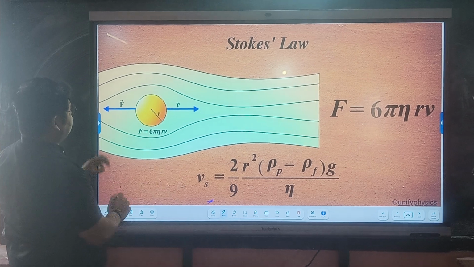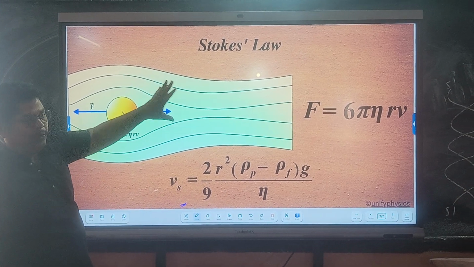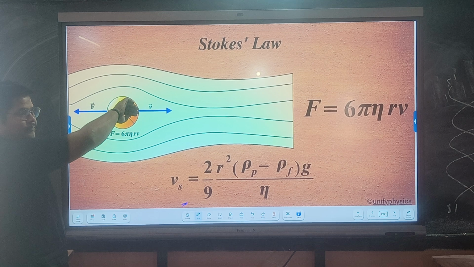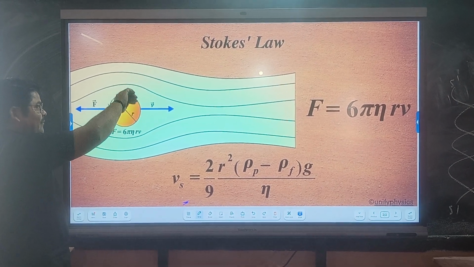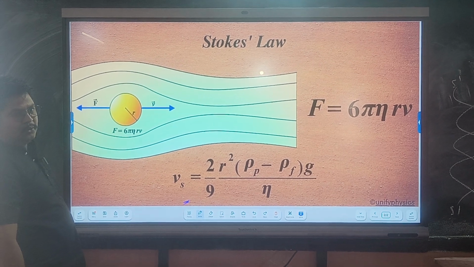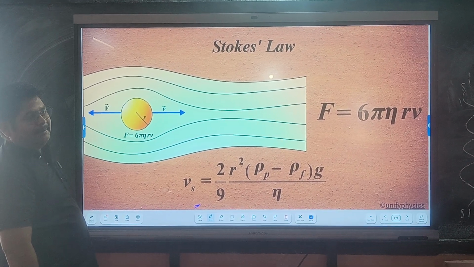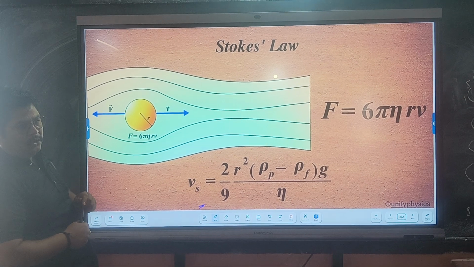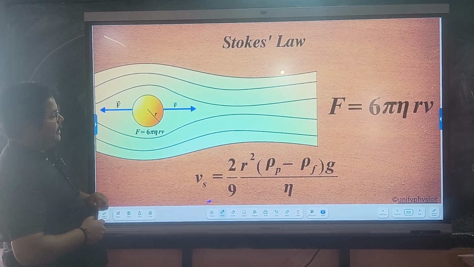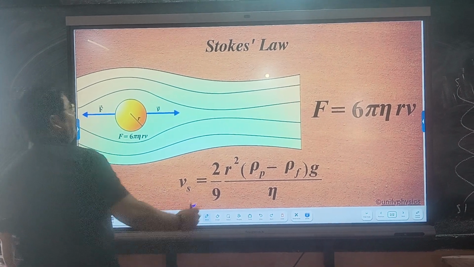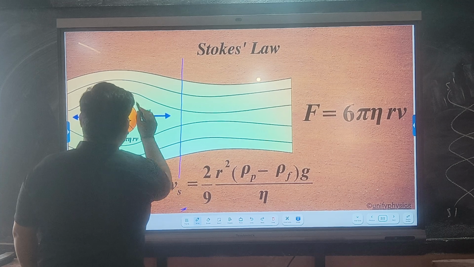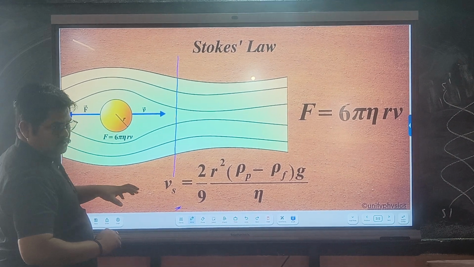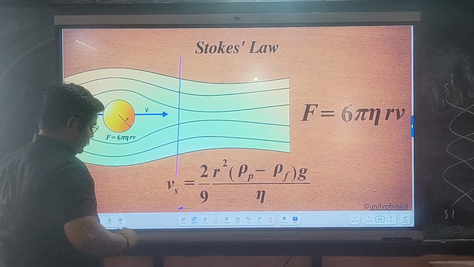So कहने का मतलब, according to जैसा ये fluid है, ये fluid generally एक laminar flow में, streamline flow में, और उस streamline में एक spherical body अगर जा रहा है, तो उस spherical body के जाने की वजह से जो viscous force होगा, तो उसके बारे में जर्मन गैब्रिएल स्टोक्स ने एक लॉ बताया। वो लॉ क्या है, वो मैं आपको बताने जा रहा हूं। According to Gabriel Stokes, the spherical body's viscous force is directly proportional to the